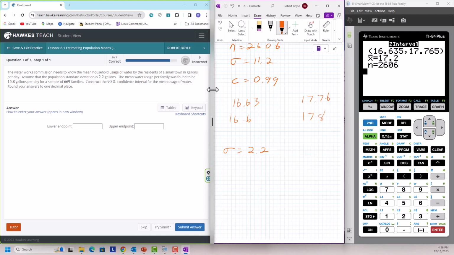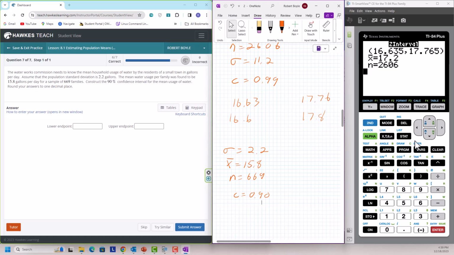The mean water usage per family was found to be 15.8 gallons for a sample of 669 families. So X bar is equal to 15.8. N is equal to 669. And we want to construct a 90% confidence interval. Okay, so C is 0.9.